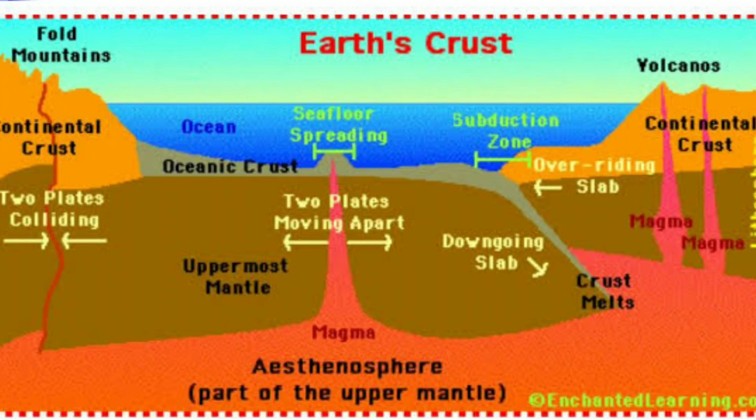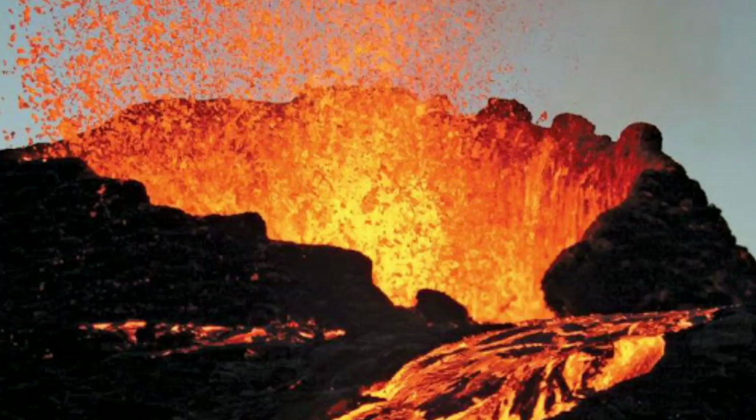There are two parts in the mantle, an upper and a lower part. In the upper part of the mantle, the rock remains solid, whereas in the lower part of the mantle, rocks are in molten form. This molten rock inside the earth is called magma. The magma comes out due to volcanic eruption.